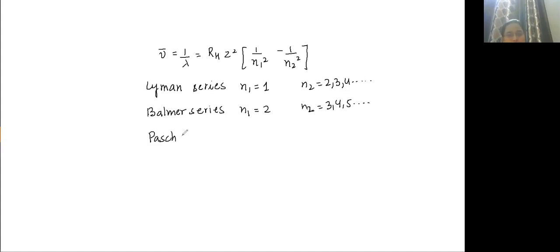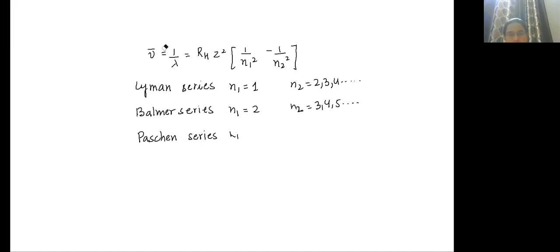Then Paschen series, N1 value will be equal to 3 and N2 will be 4, 5, 6.